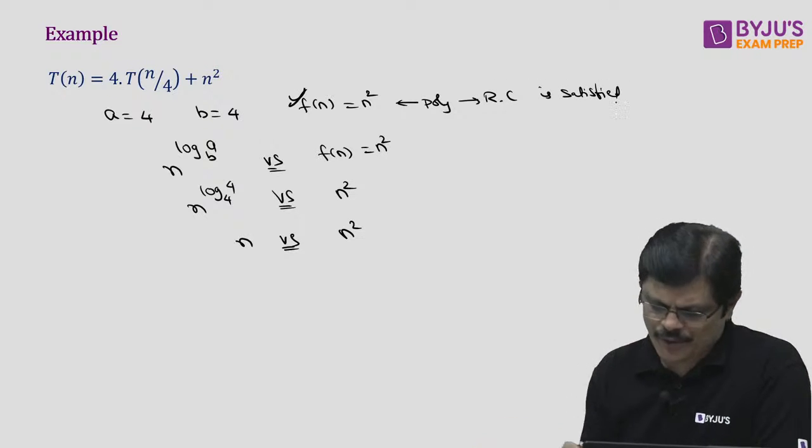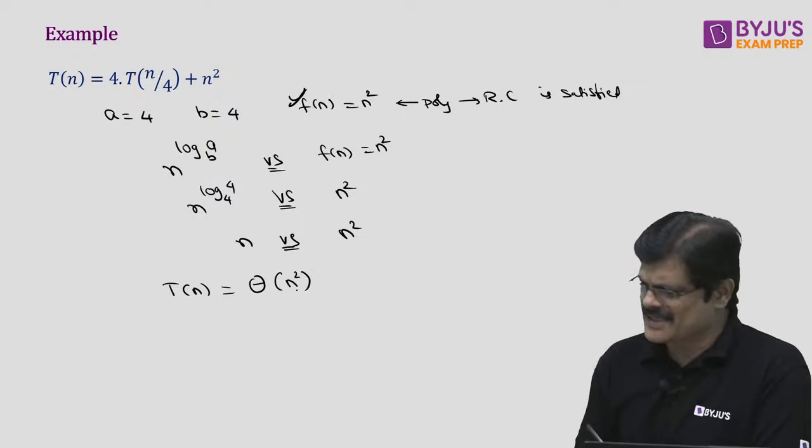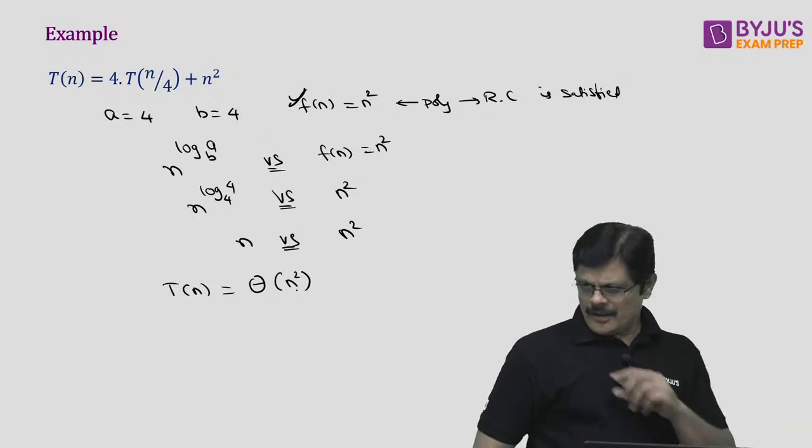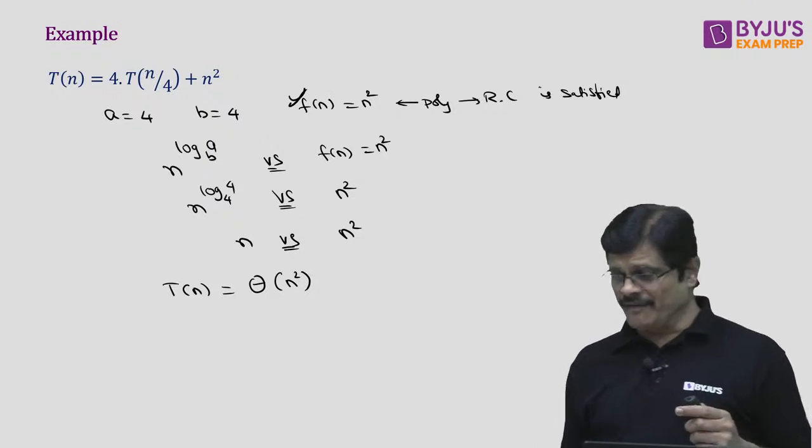So happily what do you do? T(n) is equal to, which is dominating? f(n) is dominating, so theta of f(n) is the answer. Very good. Theta of n square in this case.